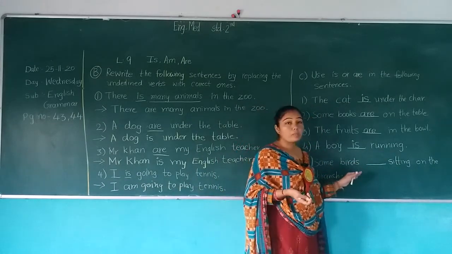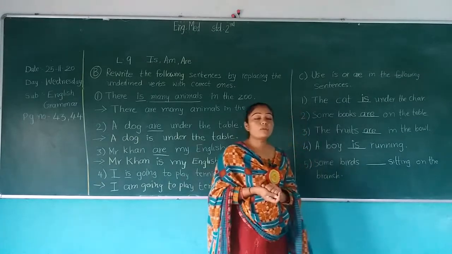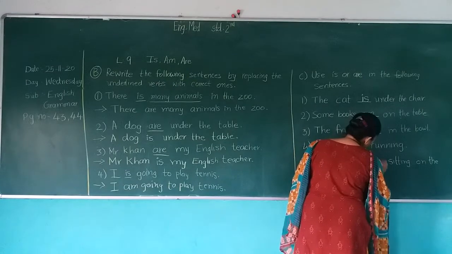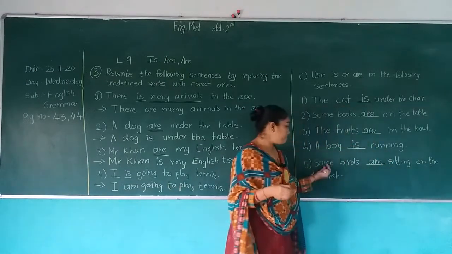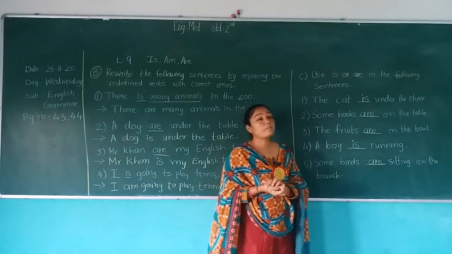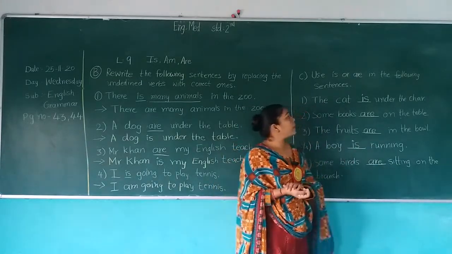We talk about birds. So, plural form. So, what we use is are. Some birds are sitting on the branch.